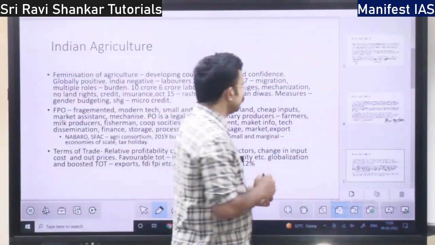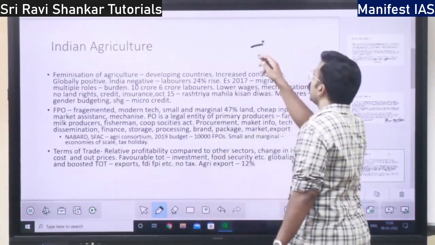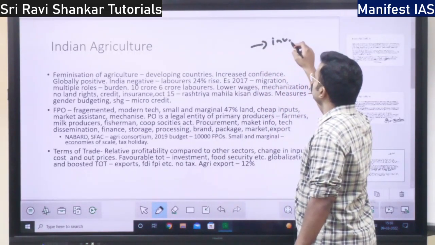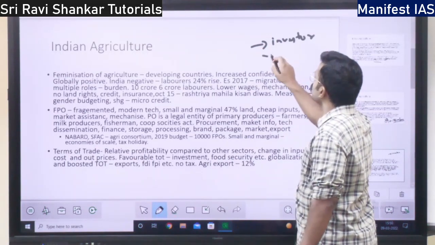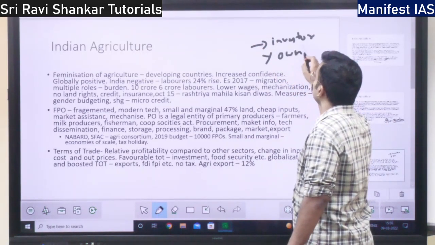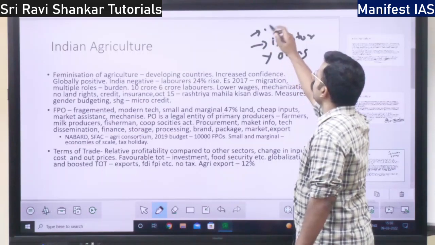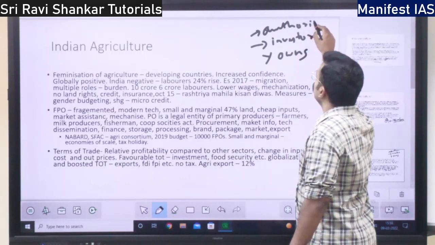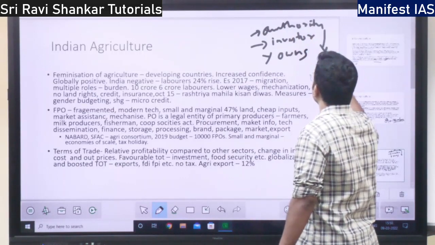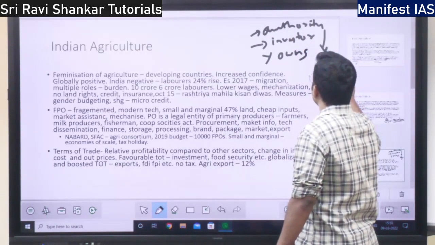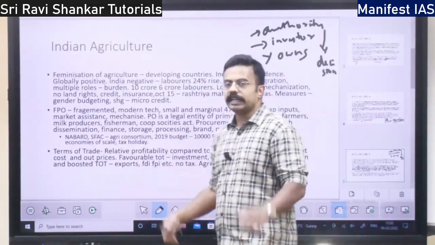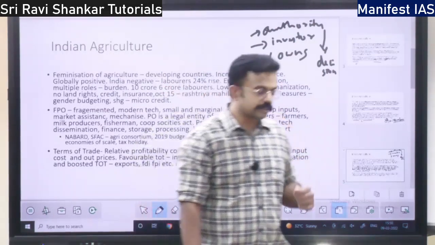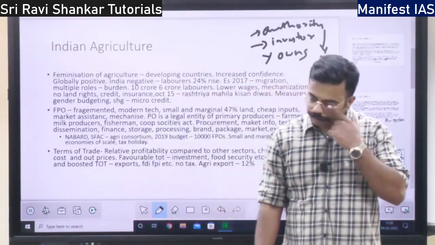See, a woman gets into agriculture at the higher level, that is, as an investor. If she owns her own land, if she is the manager, the controlling authority of the land, the decision maker with respect to the land, then it is good for her. But feminization of agriculture is not this.